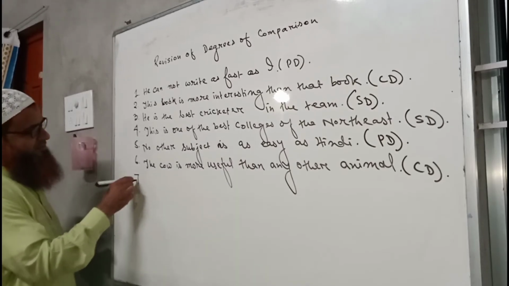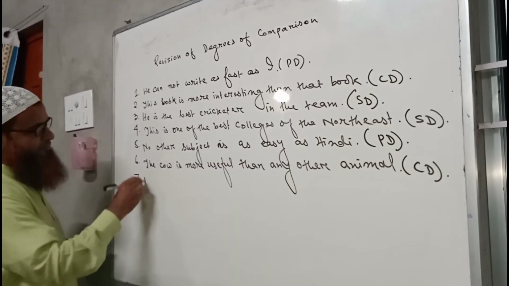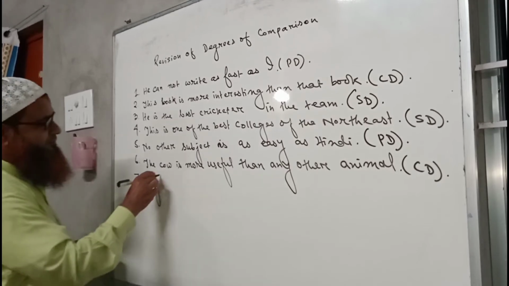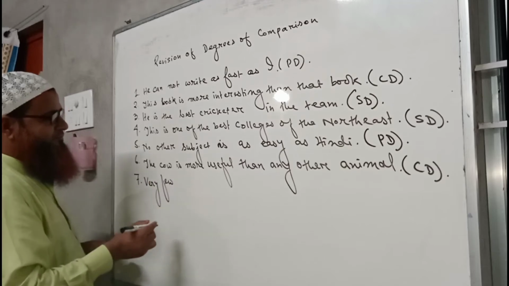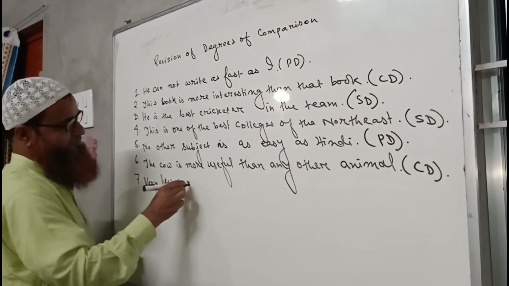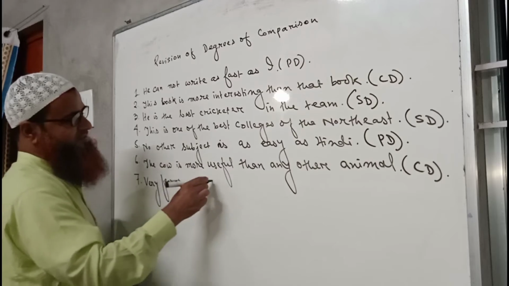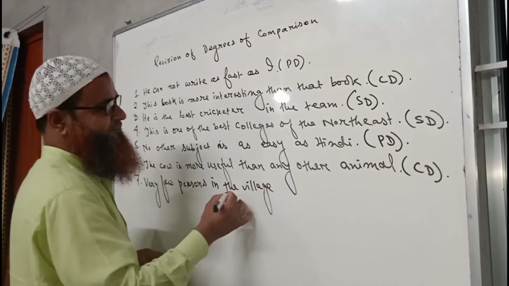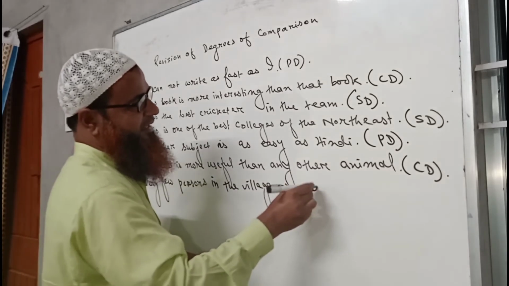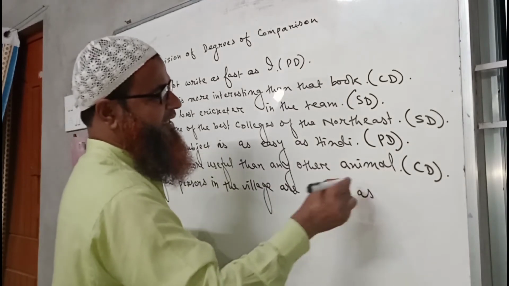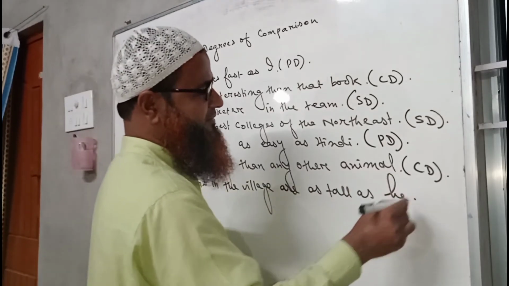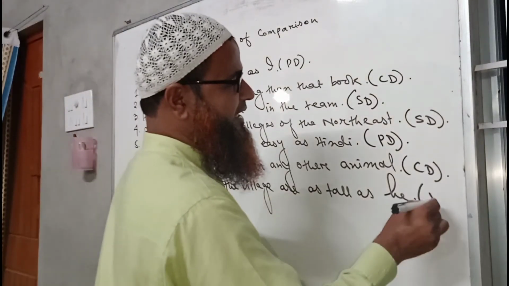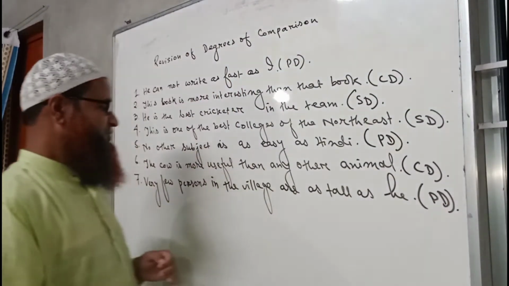Like very few persons in the village are as tall as he. So this is a sentence of positive degree. So here I am writing PD.